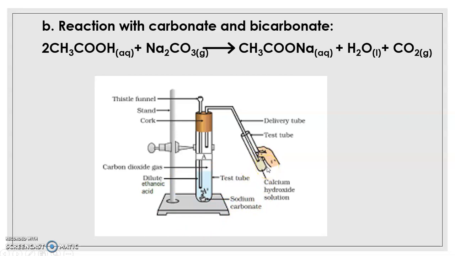That is the reason why this transparent, colorless calcium hydroxide solution, also called lime water, when you bubble carbon dioxide into it, is said to turn white because of the formation of insoluble calcium carbonate.